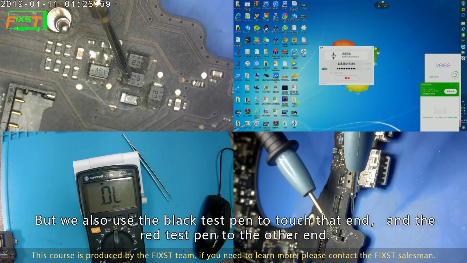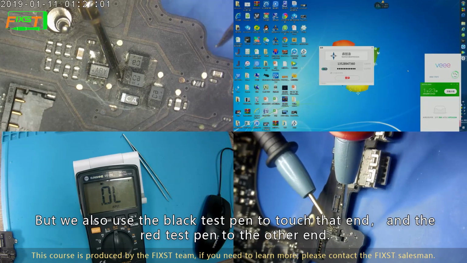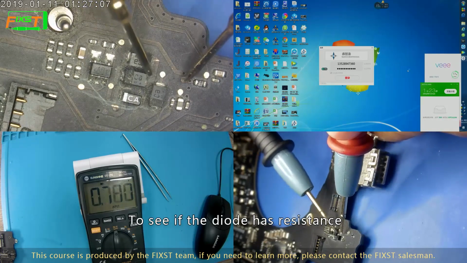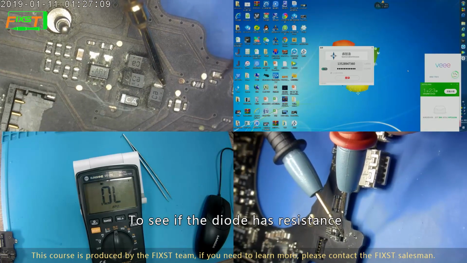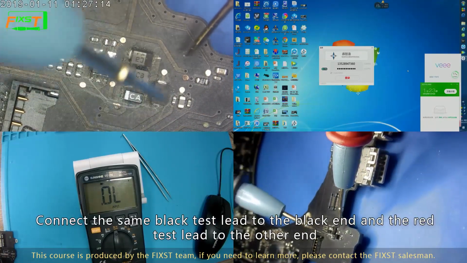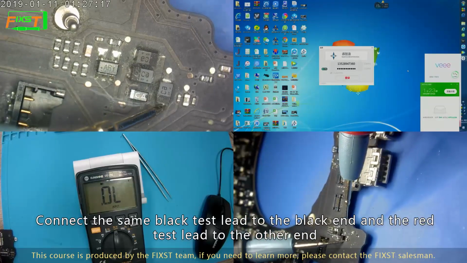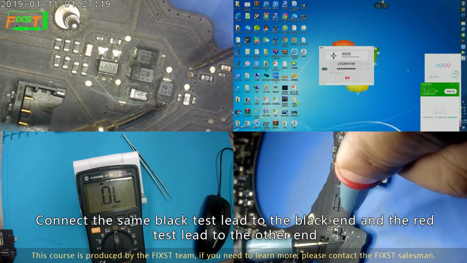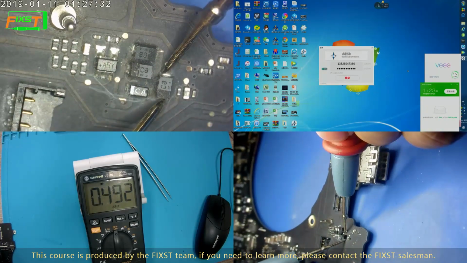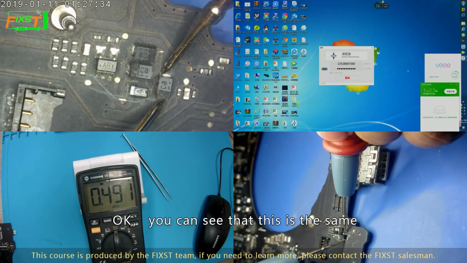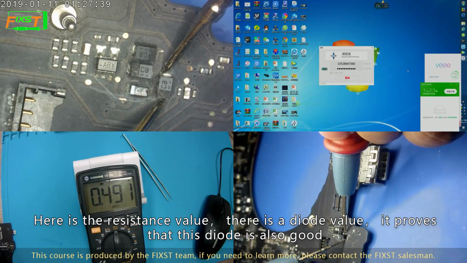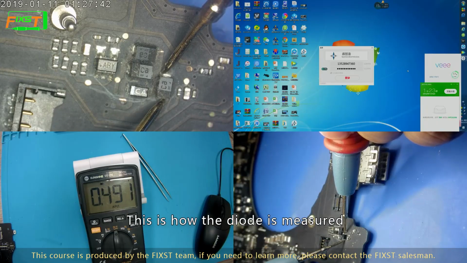But we also use the black test lead to touch the end, and the red test lead to the other end, to see if the diode has resistance. Okay, let's test another one and take a look. Connect the same black test lead to the black end and the red test lead to the other end. Okay, you can see that this is the same. Here is the resistance value. There is a diode value. It proves that this diode is also good. This is how the diode is measured.